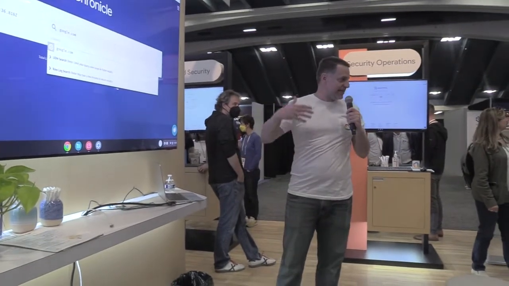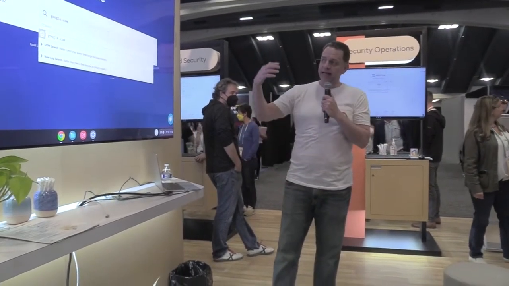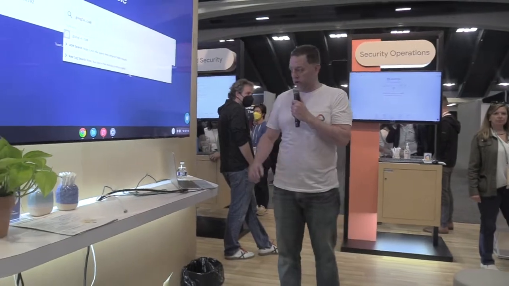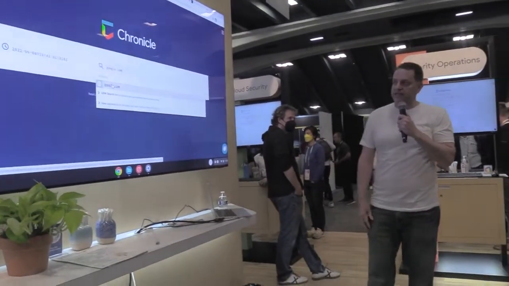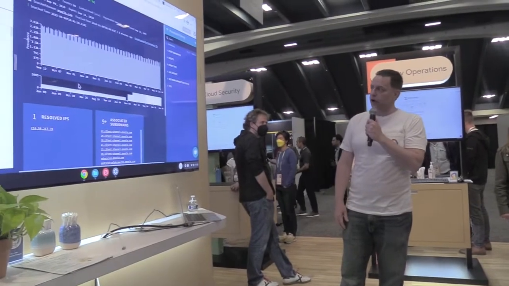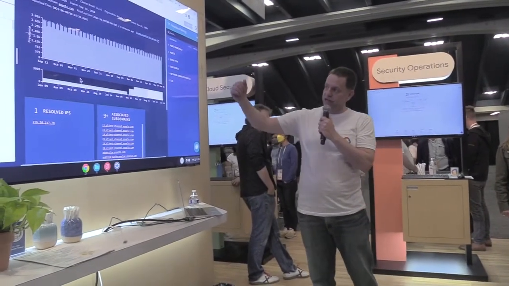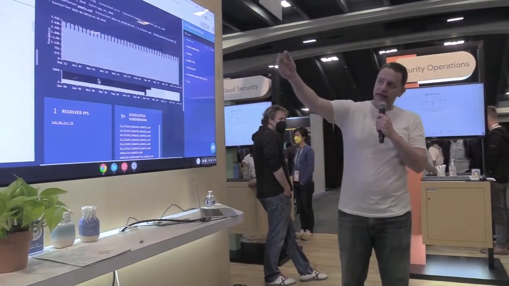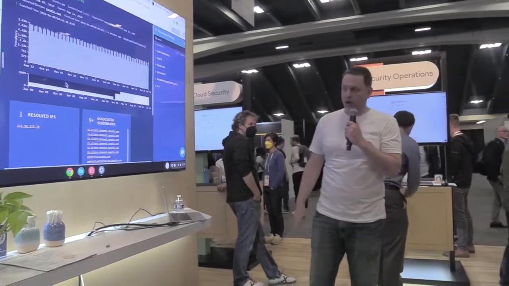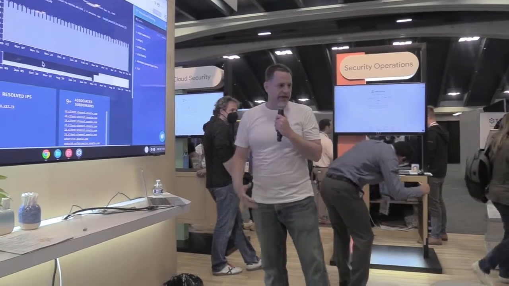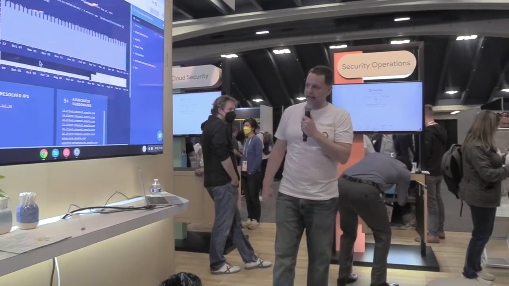Nothing here has been pre-staged. Whenever I hit this button, it is in fact going to comb over all 1.2 petabytes of information. We're able to see the speed with which the results are returned, giving us some indications with regards to the timeline of activity, showing us the assets on the left-hand side that have reached out to this property, allowing the analyst to pivot in here to further dig into their investigation.